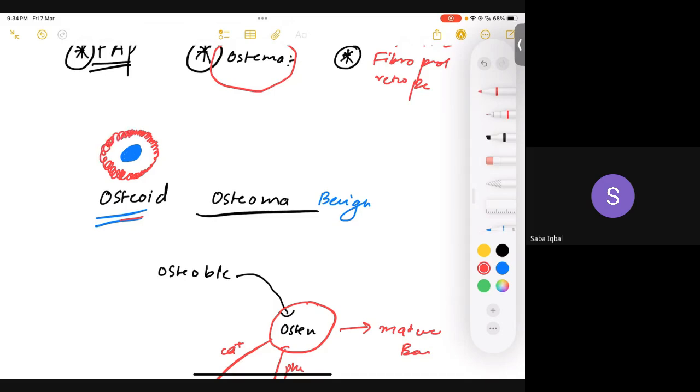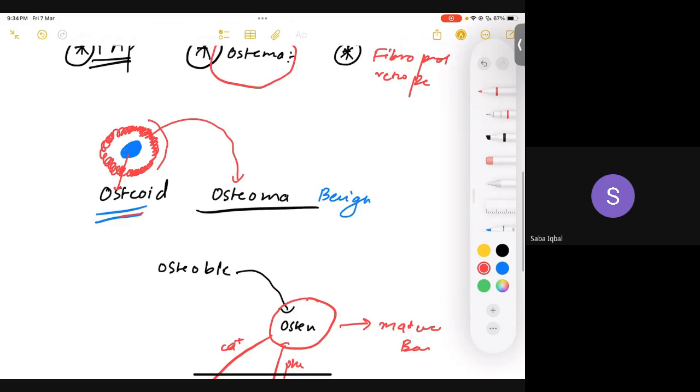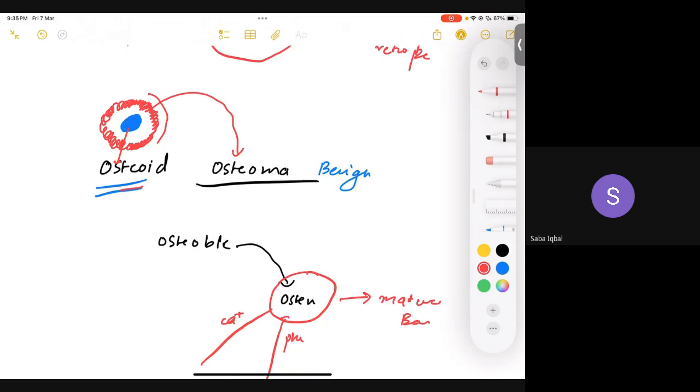Once we have a deposition of osteoid, the bone in the periphery is going to be reactive and it's going to lay down some bone. It would just surround the osteoid. But this rim of bone which is surrounding this osteoid is basically known as osteoma. Is that clear? And osteoid, that's obvious, that's some matrix which is being produced by your osteoblast.